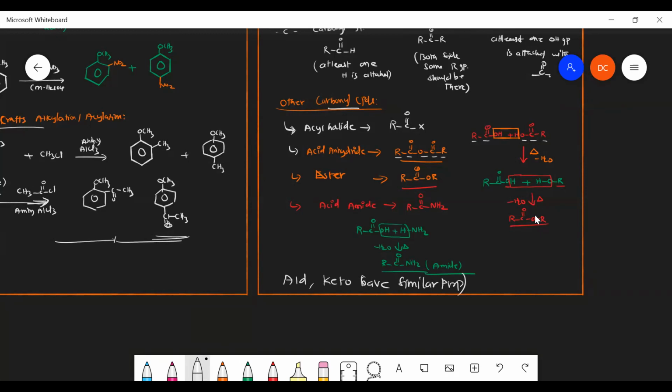So we can discuss initially with aldehydes and ketones. Afterwards only we are going with carboxylic acid. It has some different properties when compared to aldehydes and ketones. Aldehydes and ketones slightly differ from carboxylic acid because everything is a carbonyl compound, but the reactivity of aldehydes and ketones is somewhat better when compared to carboxylic acid because that can be involved in resonating structure. So that we'll discuss later.